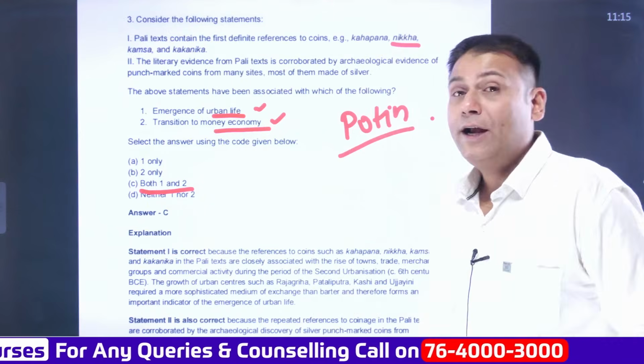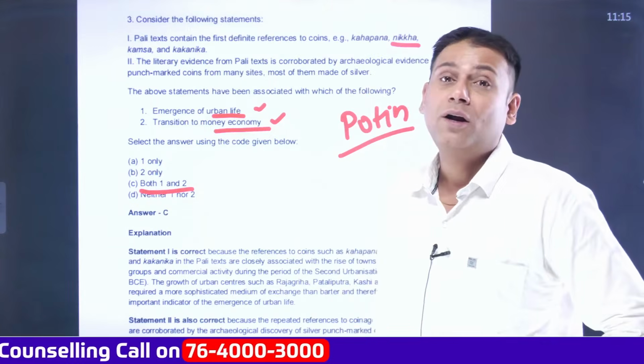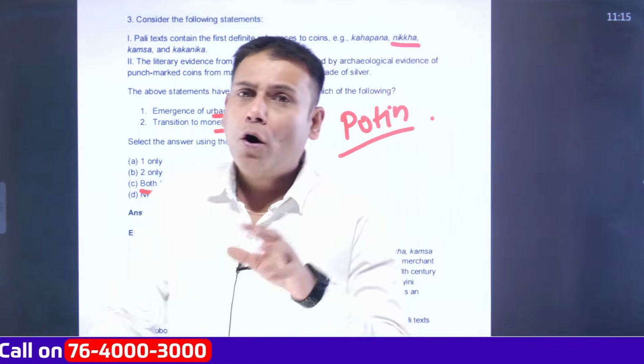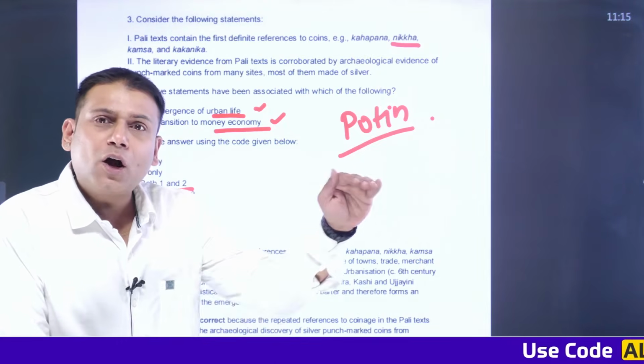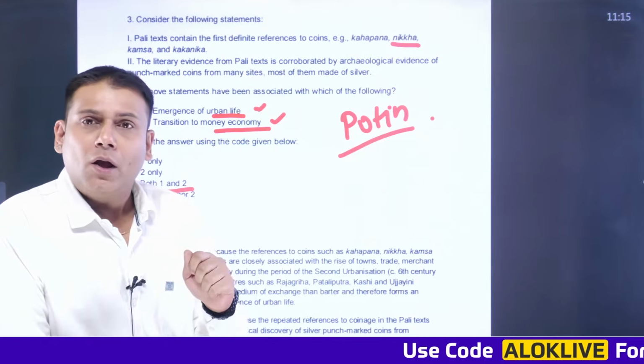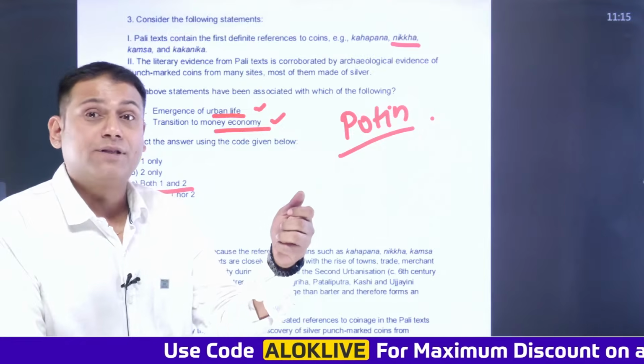Then you have to throw light on the coins of the Gupta rulers. What are the depictions? Coins of the Kushan dynasty ruler Kanishka. For example, if you observe the coins of Kanishka, you can observe there are 2 to 3 different coins of Kanishka. On one of the coins, you will find the depiction of Kanishka himself.